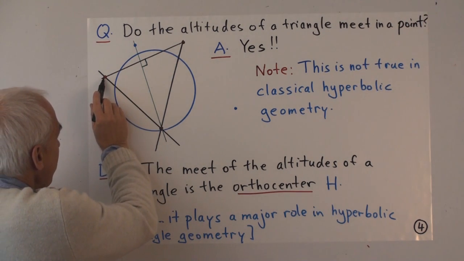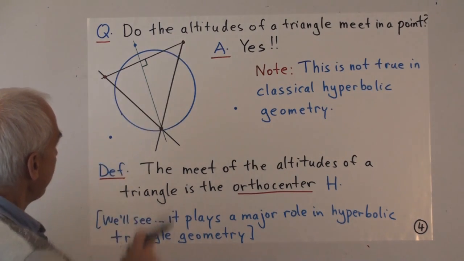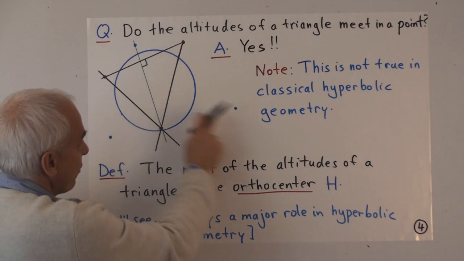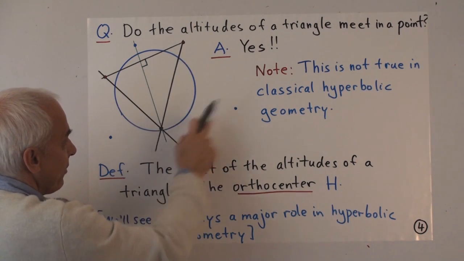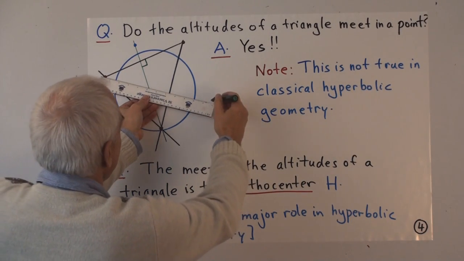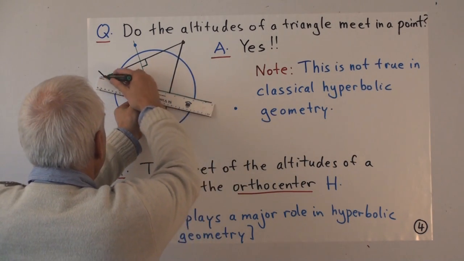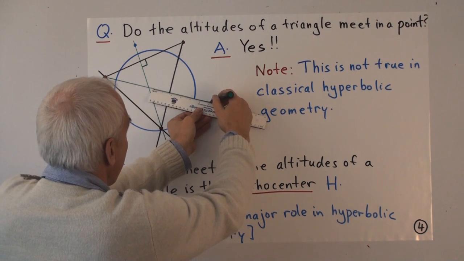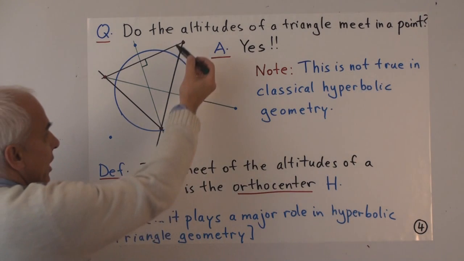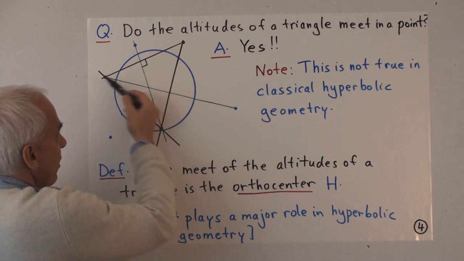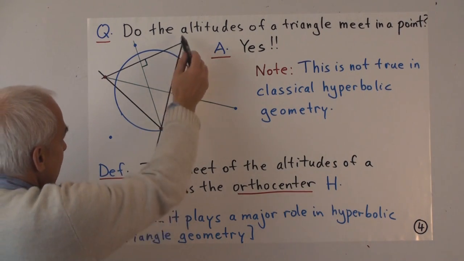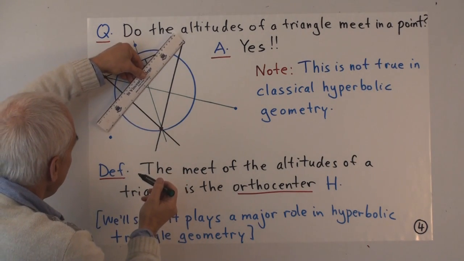Similarly, the altitude from this point to this line, in other words, which passes it and is perpendicular to it, must go through the dual of this line, which is over here. So we need a line, something like this, which passes through that point. And similarly, point there, opposite line, the dual of the opposite line, so the altitude must be in this direction.